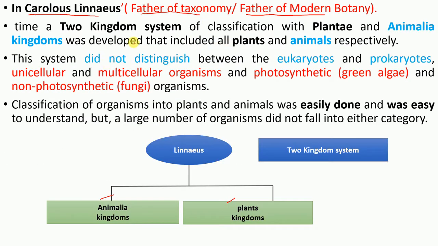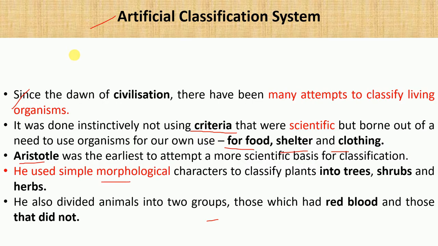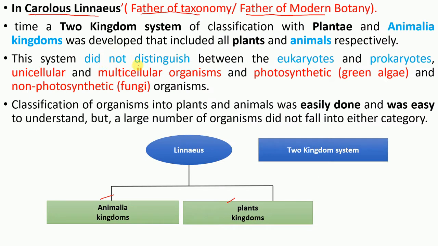So again, all these things were artificial classification systems. Now what is meant by artificial classification system? In this type of system, it did not distinguish between eukaryotes and prokaryotes, unicellular and multicellular organisms, and photosynthetic green plants and non-photosynthetic fungi.